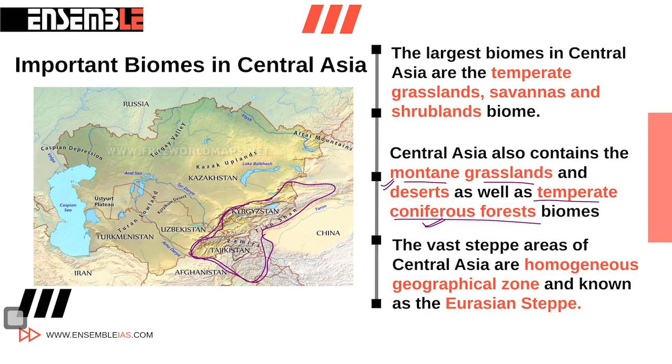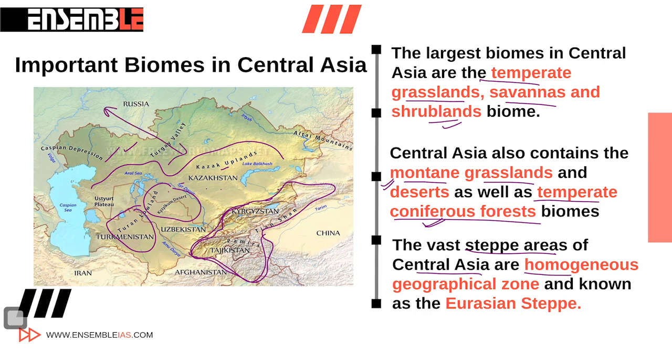Followed by that, the largest biome in Central Asia are temperate grasslands, savannas and shrublands. So basically, except the desert land in between, all these areas are grasslands of various kinds. The vast steppe areas of Central Asia are quite homogeneous, and these are in continuation with the European grassland, and that is why these are named as Eurasian steppe. Geographically, they are more or less similar.